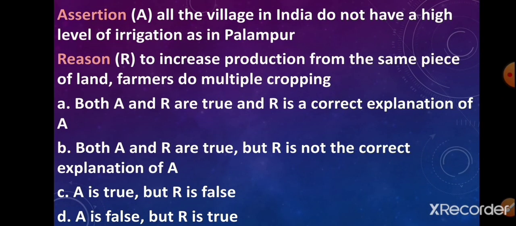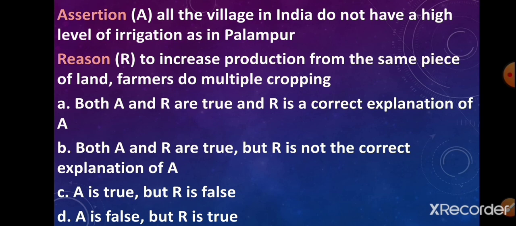Assertion. All the villages in India do not have a high level of irrigation as in Palampur. Reason. To increase production from the same piece of land, farmers do multiple cropping.